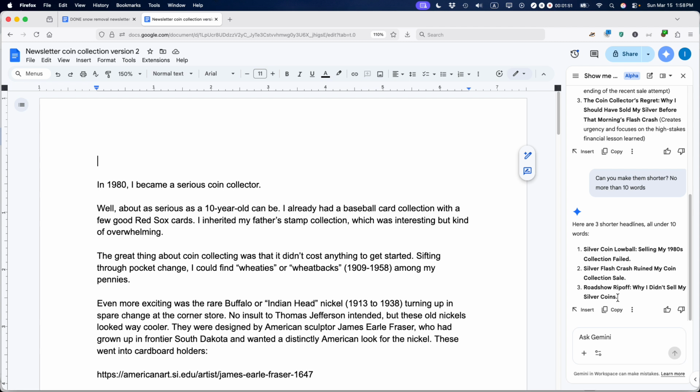So I like these headlines. They're shorter, but the one problem I have with them is they're a little clickbaity. There's a little bit too much. And maybe what I can say is, can you make them not so clickbaity? And I don't even know if Gemini will understand that, but hopefully it will figure it out.